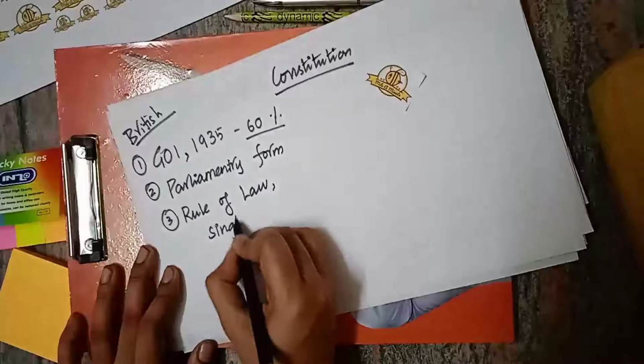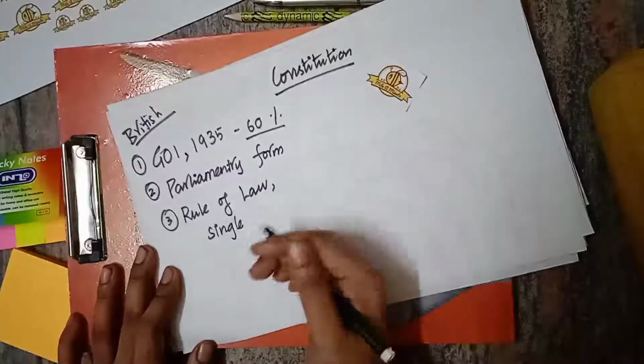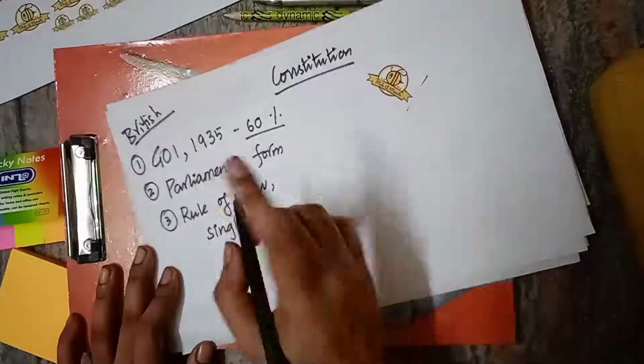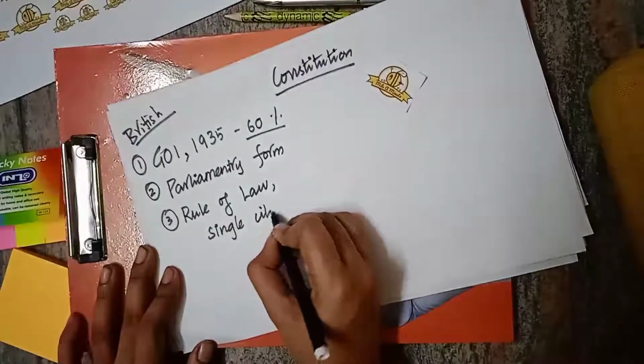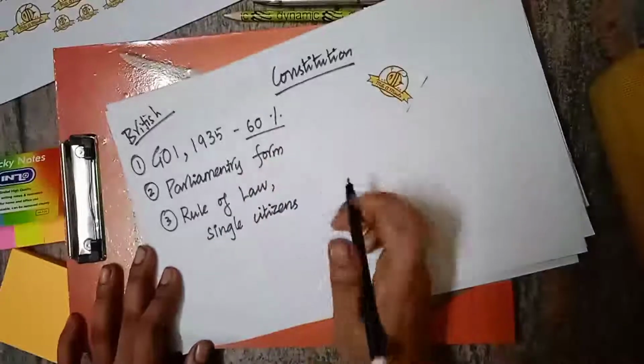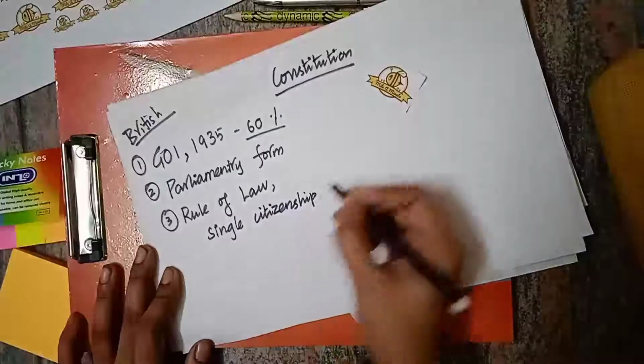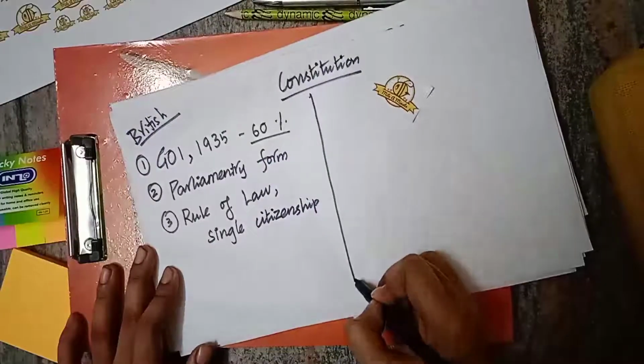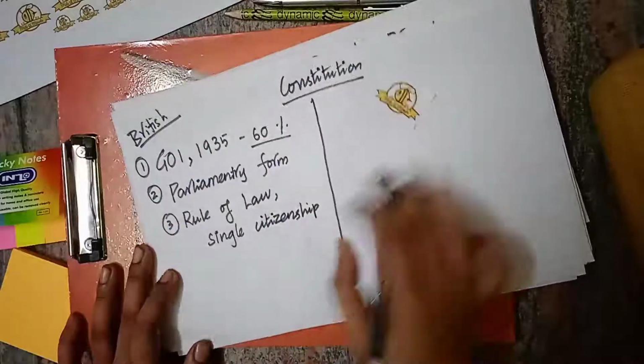There is no separate citizenship for state as well as center. We have common citizenship for state as well as center. We have single citizenship, and we cannot have two citizenships. We cannot have citizenship of two countries. So this single citizenship concept is also borrowed from British. So these are the concepts which we have borrowed from British.